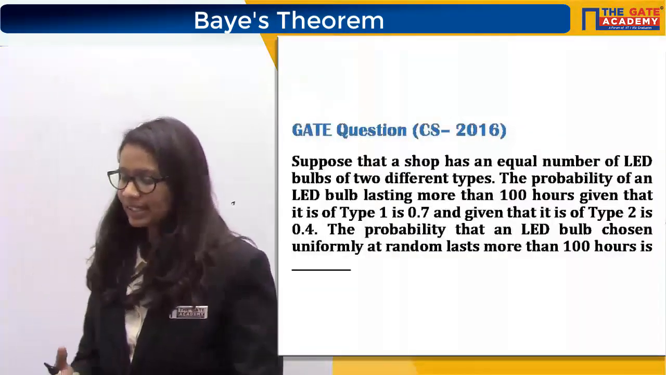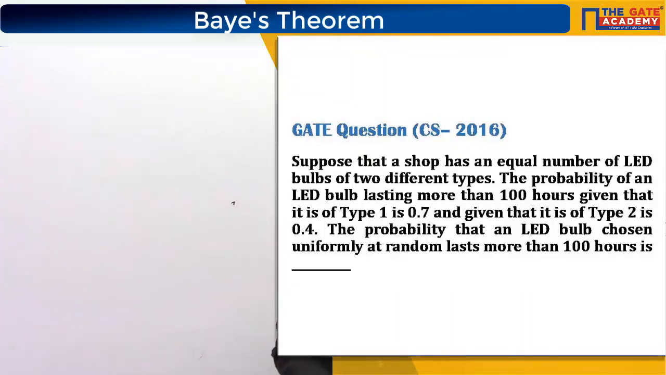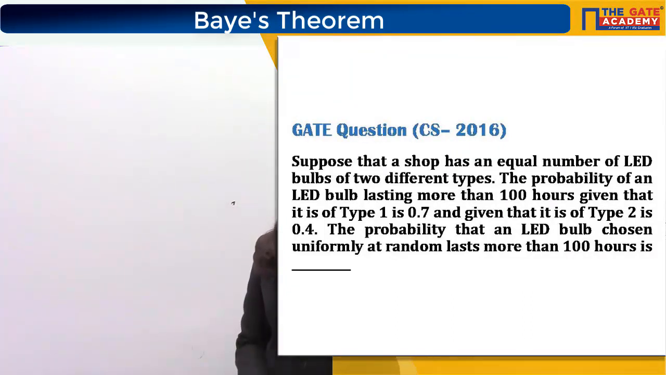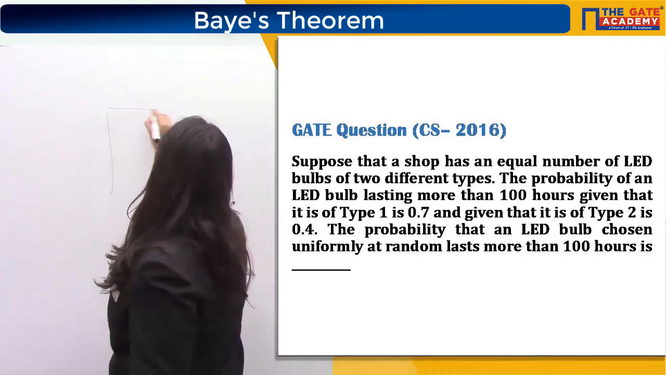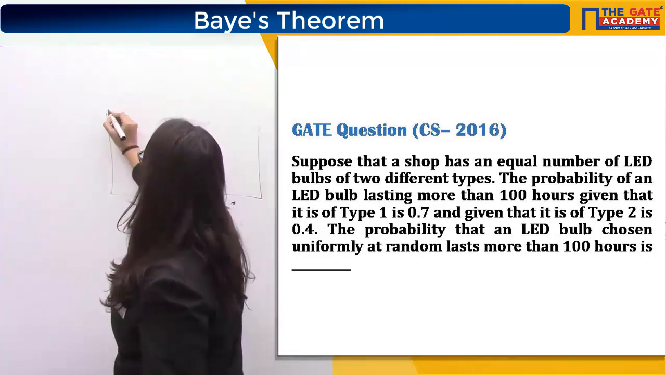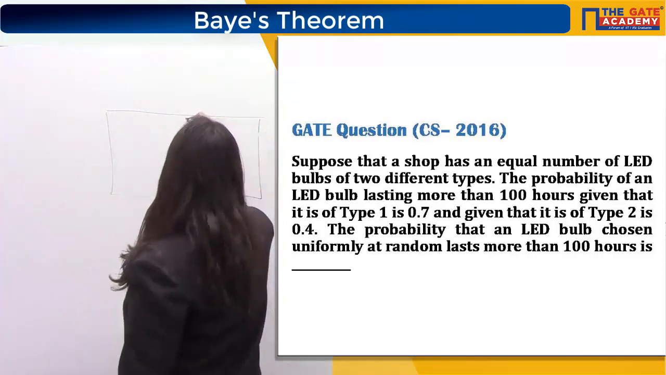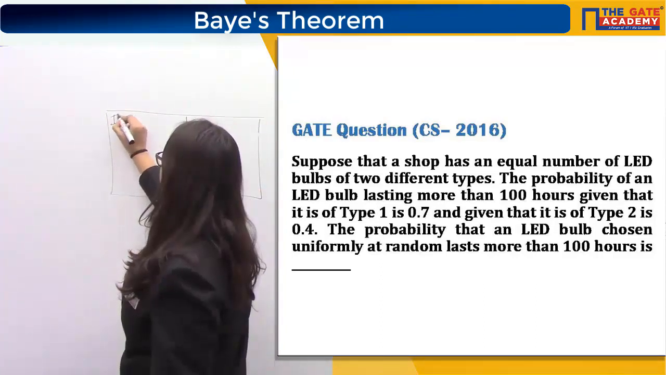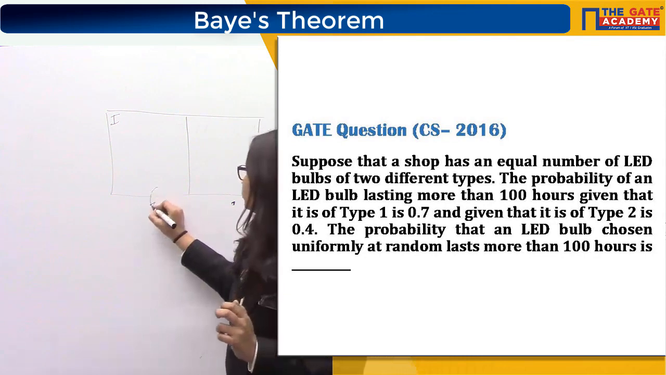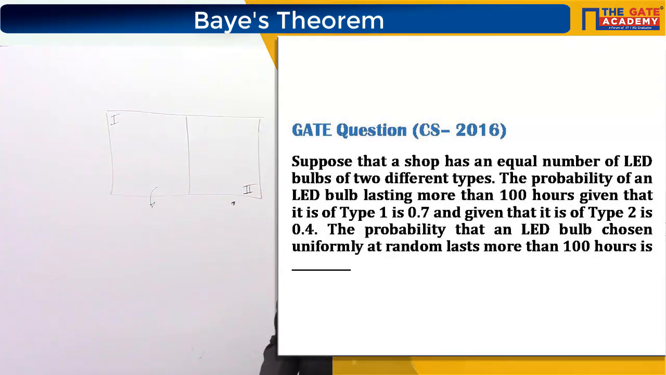Suppose that a shop has an equal number of LED bulbs of 2 different types. Probability that the LED bulb chosen lasts more than 100 hours given that it is type 1. So basically, if I draw a Venn diagram for this situation, the LED bulb chosen can be either of type 1 or type 2. Yes, so it can be of type 1 or it can be of type 2. Now it is given that, okay, what will be this area? Can you tell me what will be this area?